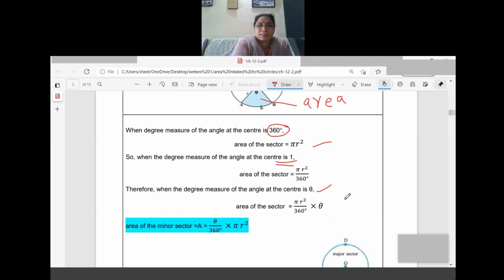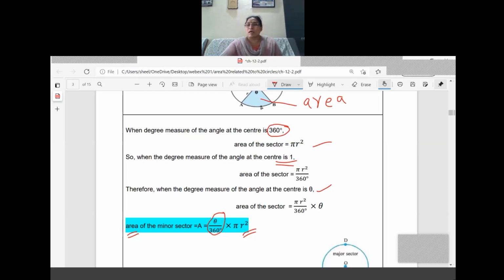Now you can remember. See, area is asked in the question. We are calculating the area of the minor sector. Area means the area of the circle will come, that is pi r square. Now what is the portion of this part? It is theta by 360. It means whatever angle it is making at the center, that central angle divided by the whole angle. This formula is for the area of the minor sector only.